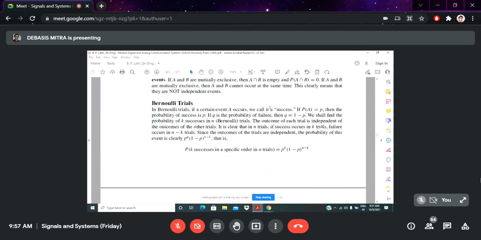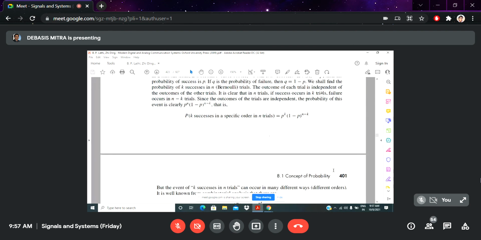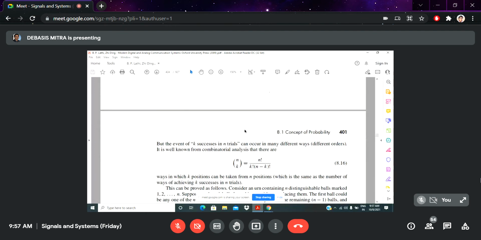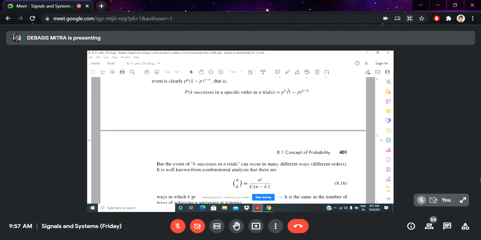This idea comes from Bernoulli's trials, which is very useful in different signal systems or communication. And the calculation here is like this: p to the power k, 1 minus p to the power n minus k, where k is the number of successes and small n is the total number of trials.